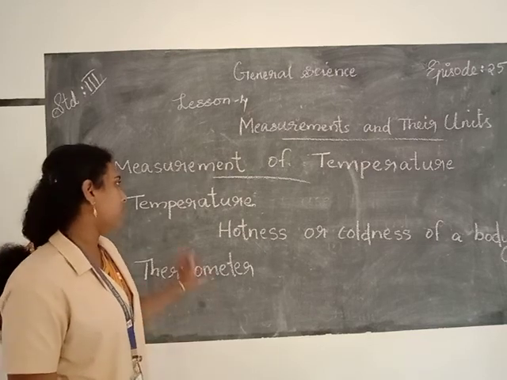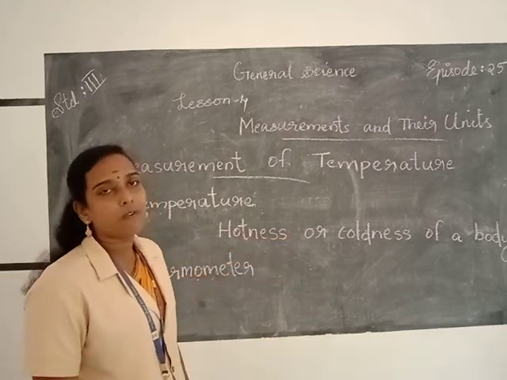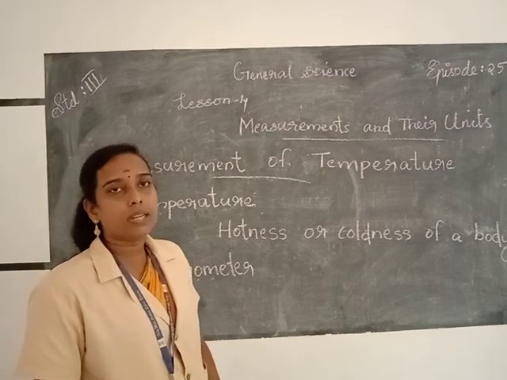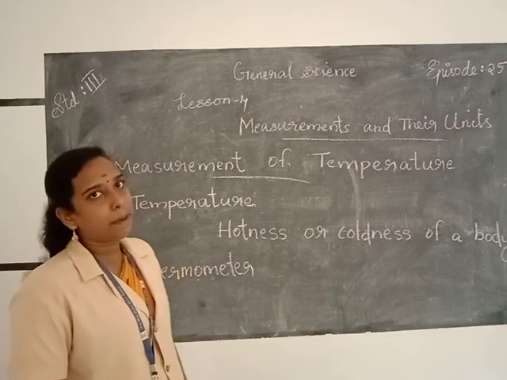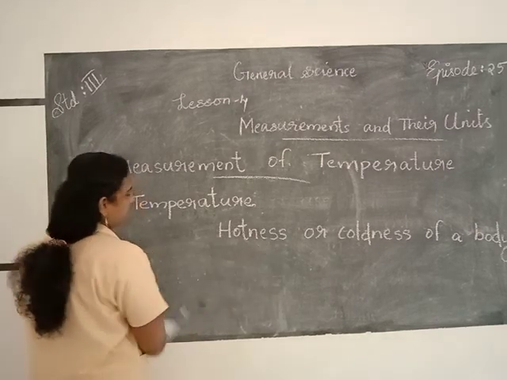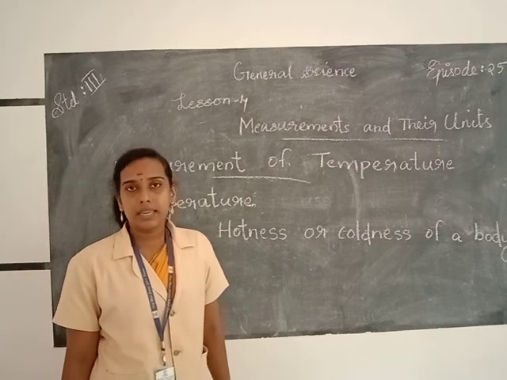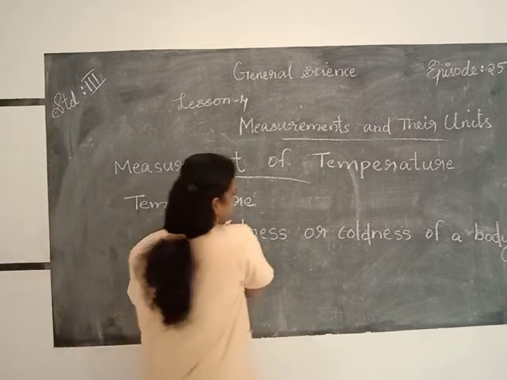Thermometer. Temperature is the hotness or coldness of a body. Hotness or coldness of a body is called temperature. Okay. Then units of temperature. Units that we use to measure temperature are degree Celsius or degree Fahrenheit.